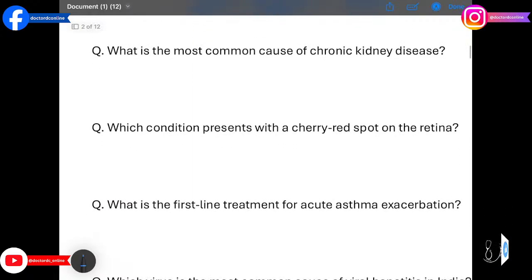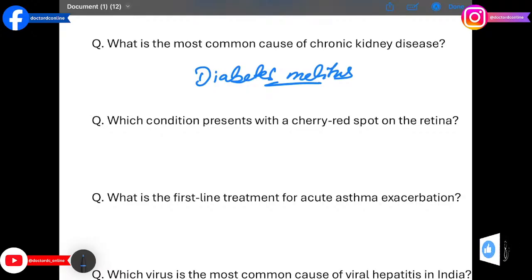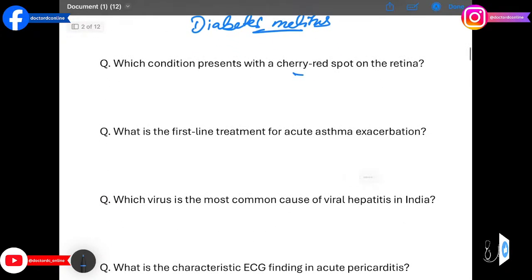Moving on to the next question, what is the most common cause of chronic kidney disease, CKD? The answer is diabetes mellitus. Diabetic nephropathy causes progressive renal damage due to chronic hyperglycemia. The next question is, which condition presents with cherry red spot in the retina? The answer is central retinal artery occlusion. Acute ischemia of the retina results in this fundoscopic finding.